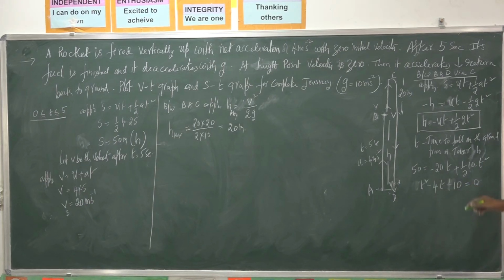Here the product is minus 10 and the sum you have to get is minus 4. Is there any factors for this? I think there are no factors here.